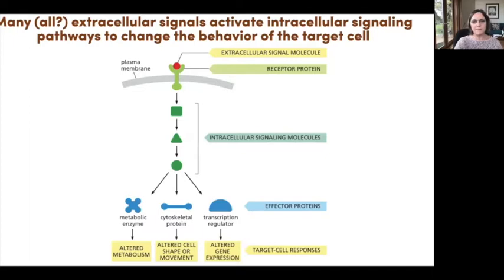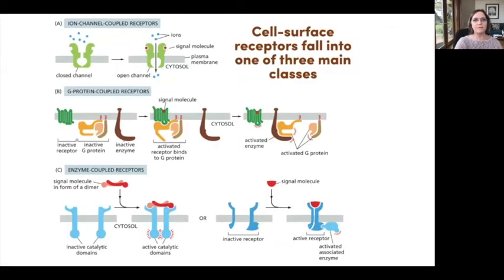We haven't really talked about the cytoskeleton yet, but if a signal is telling a cell to, for example, move towards food or away from some adverse signal, that will often lead to changes in the cytoskeleton. And we've already touched upon the fact that transcriptional outputs or changes in gene expression are a frequent response to extracellular signals. The chapter groups these receptors that respond to extracellular signals into three main classes.